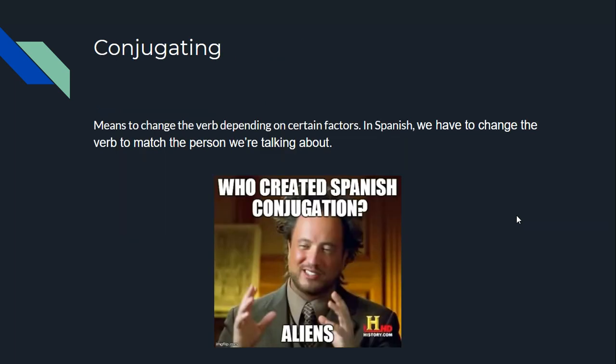Conjugating. When we talk about conjugating, what we mean is we're going to change the verb. In Spanish, that means usually changing just the ending, depending on certain factors. In Spanish, we have to change specifically the verb to match the person we're talking about. And so we'll see how we can do that with our different subject pronouns that we should have just learned by watching that YouTube video. Here's some review.